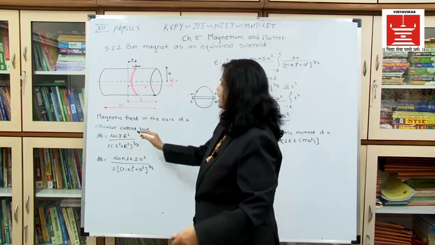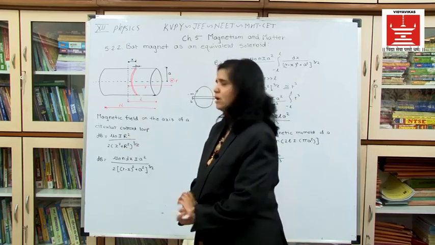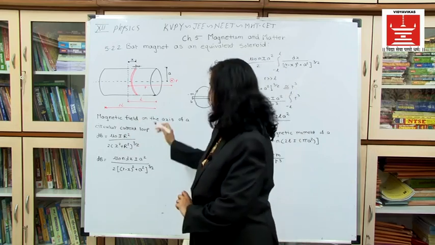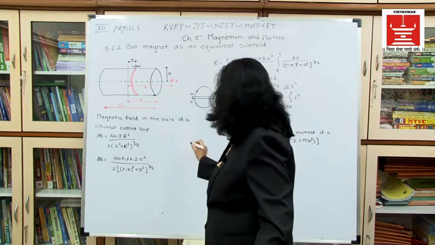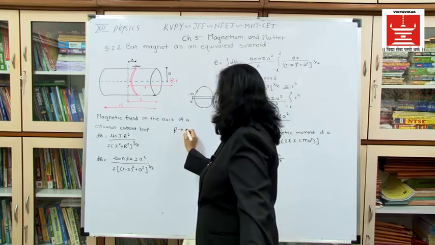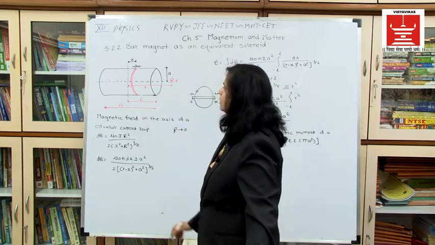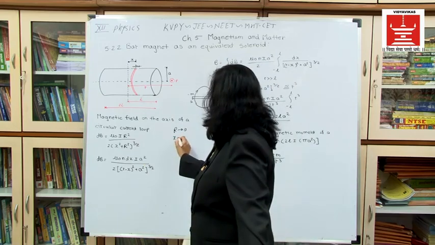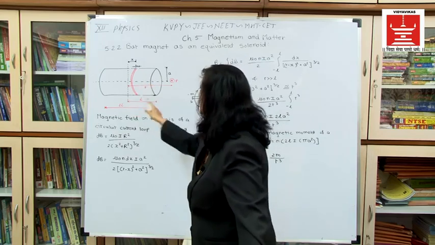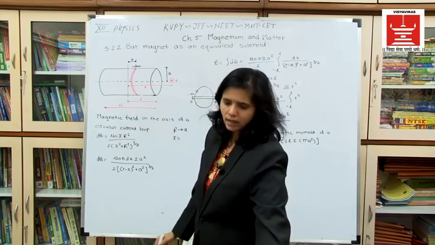Okay, now in the previous case we considered r as the radius, right? Here our radius is a, so we will replace r by a in this equation. Then x: what is the distance x over here? The total length is r, right?